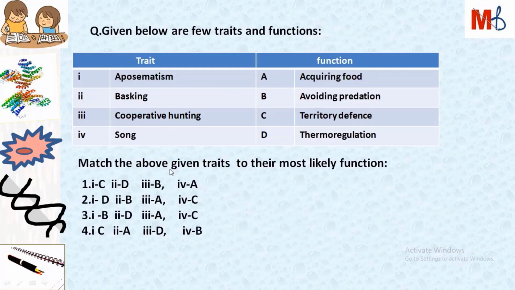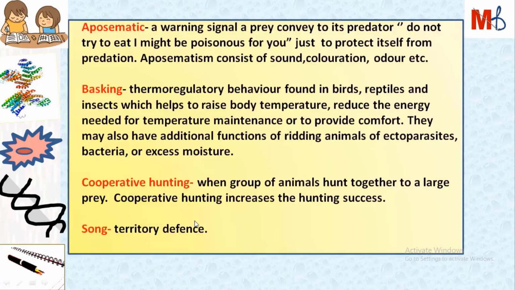So from these four options we can see first, aposematic is related with avoiding predation, so that is B, and here in these four options we can see the third option has B first. Second, basking is related with thermodynamics, so that is D here. Cooperative hunting, third, is with acquiring food, so that is A, and song is related to territory defense. So we can see the third option is correct.